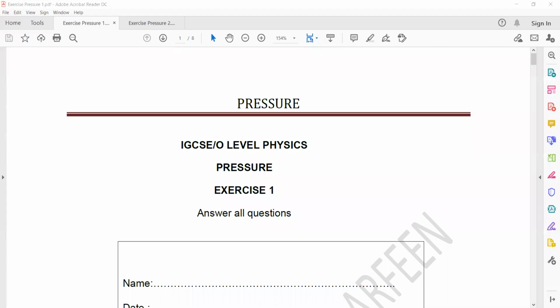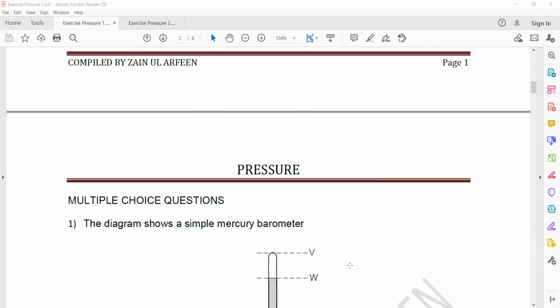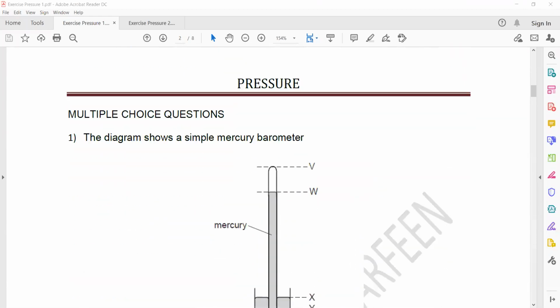First, I'll discuss the doubts related to the weekly homework. Exercise 1 of pressure. This was about MCQs. Any doubt from question 1 to 5? From question 1 to question 5, any doubt?